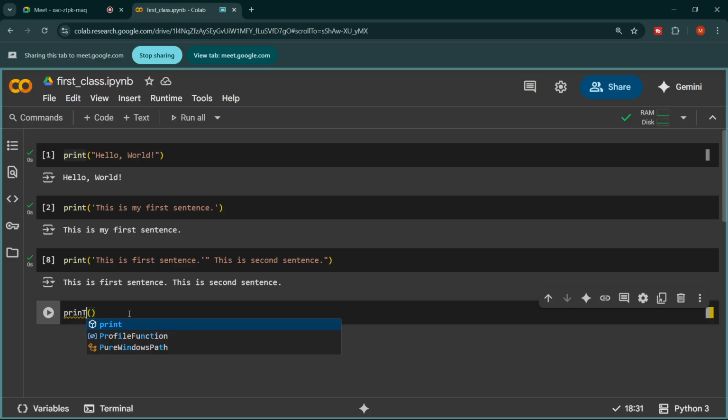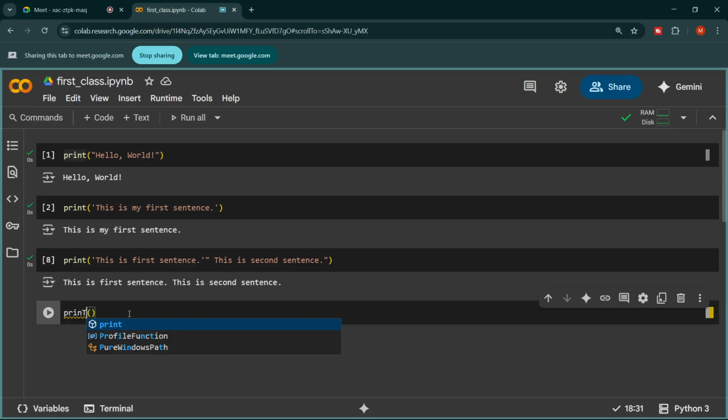So what I will do now, as the ma'am said, if I want to give quotation marks to print, I will explicitly declare quotation marks here, right? Right now I am using the single quotation mark.